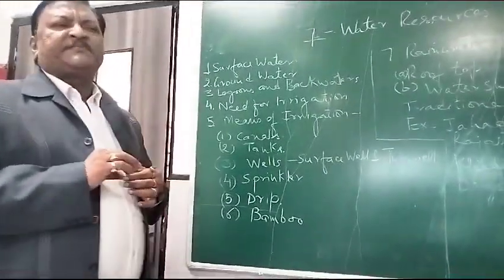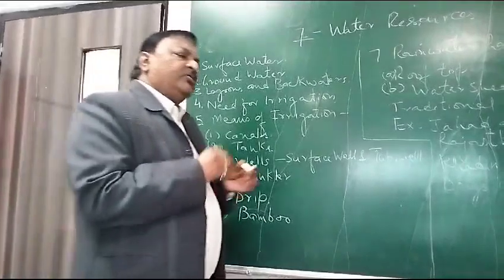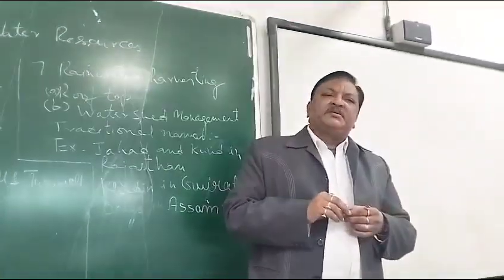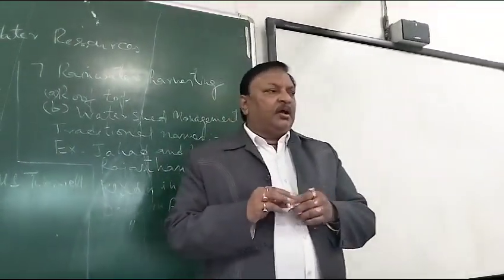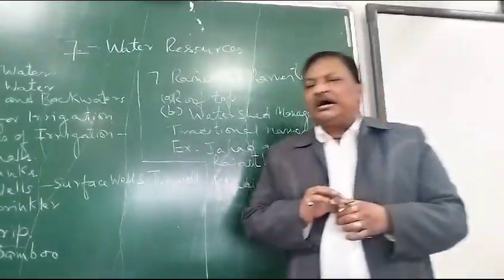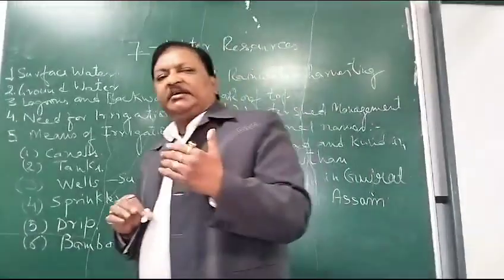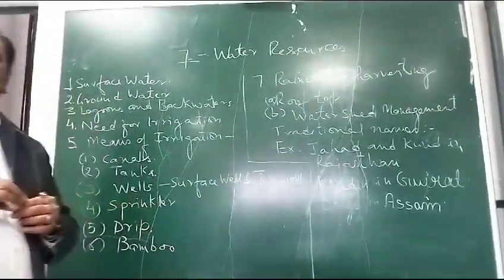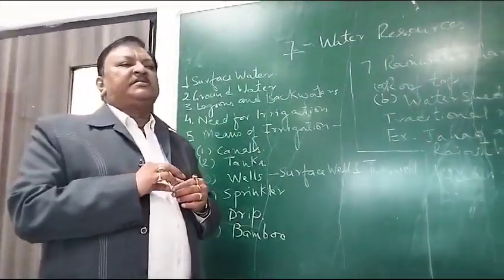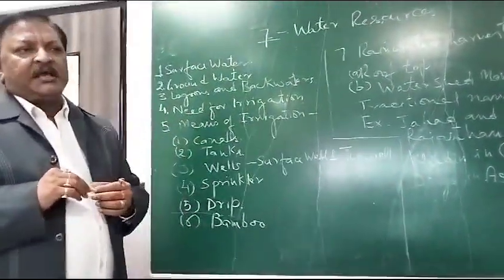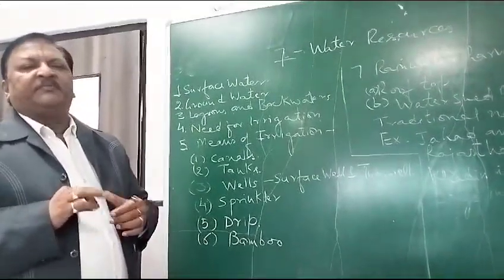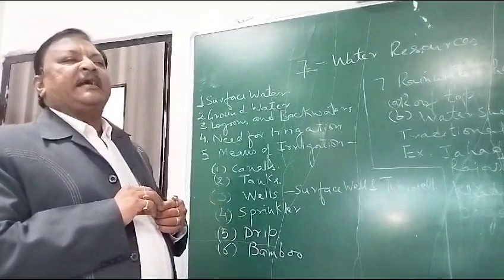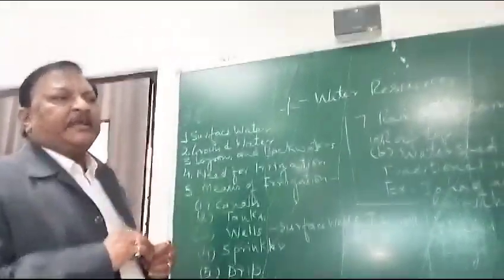For this purpose, first of all, we have to understand there is a lot of water on the earth. As you know, almost 71% of the earth's surface is covered with water. But out of this whole water, hardly less than 1% is available for drinking purposes, that is called potable water, and that too some of it is deposited in the form of glaciers and ice caps on the poles and other areas, and therefore that may not be accessible for people for drinking and other purposes.